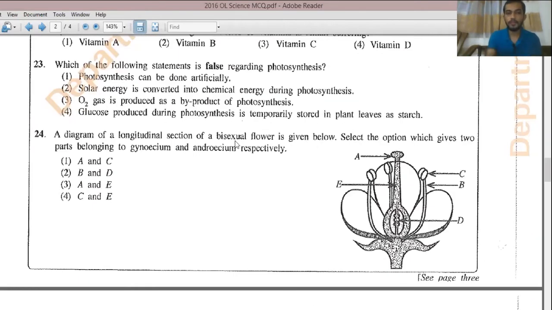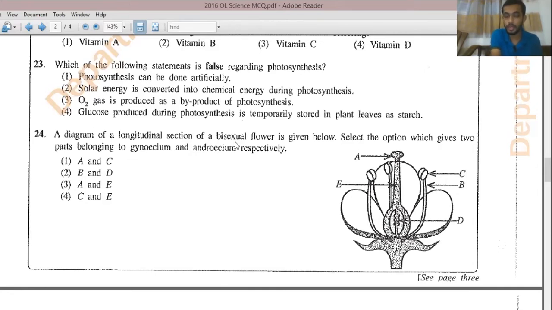See, which of the following statements is false regarding photosynthesis? Right? Photosynthesis can be done artificially. That is wrong. If you can do photosynthesis artificially, you don't need any trees in this world, right? So you can't do photosynthesis artificially. That means you can't produce food artificially, right? So you need plants to do this. So first one will be the false statement.